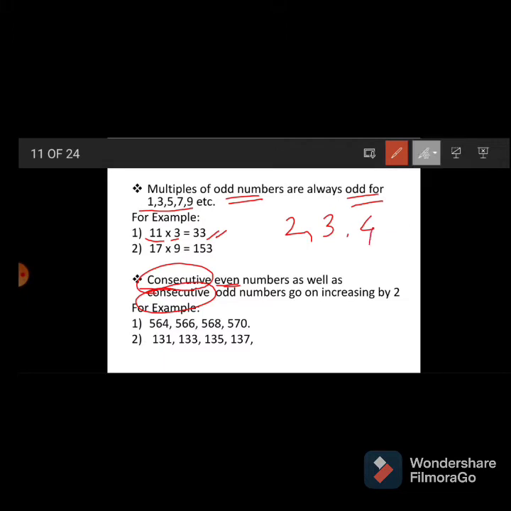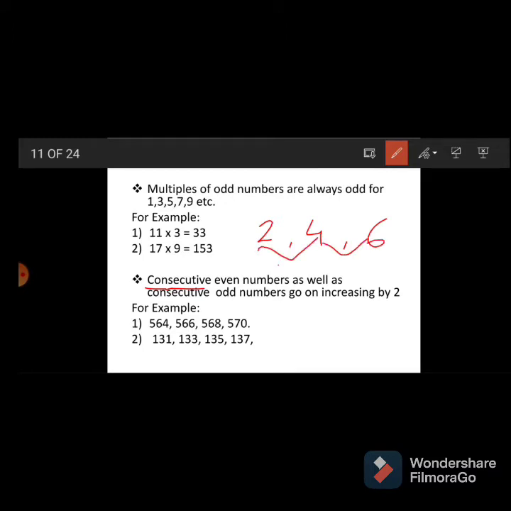Then how asked? Consecutive even numbers. Consecutive even numbers means 2, 4, 6 like this, and the difference between these two is 2 only. Like this in odd numbers, suppose 1, 3, 5 given, the difference is 2 only.